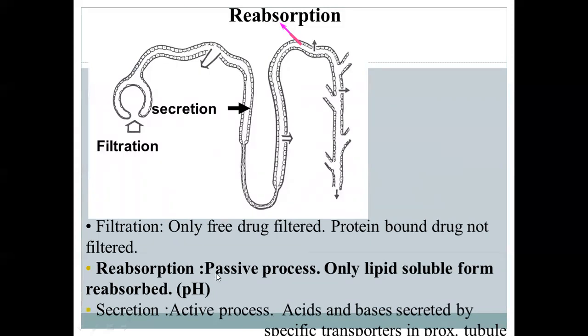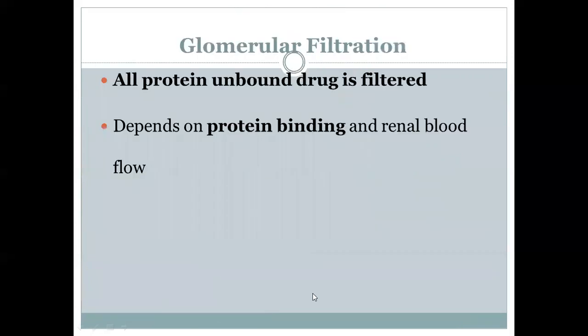So the reabsorption depends on the lipid solubility of the drug, and it is also determined by the pH configurations, which we'll be discussing in the coming slides. Secretion, on the other hand, is an active process, and different acids and bases can be secreted into the renal tubule by specific transporters. So let us look at each of these steps in detail.